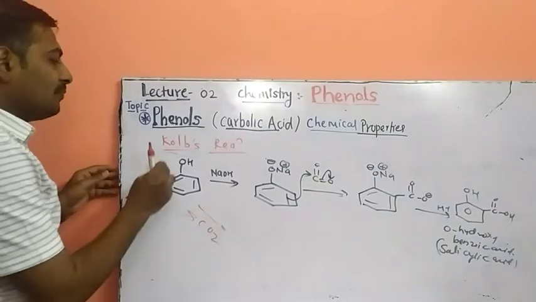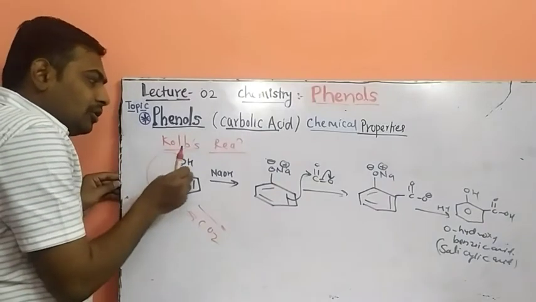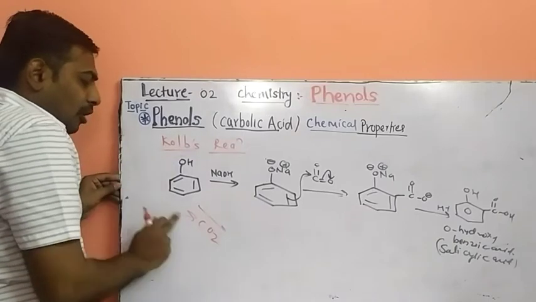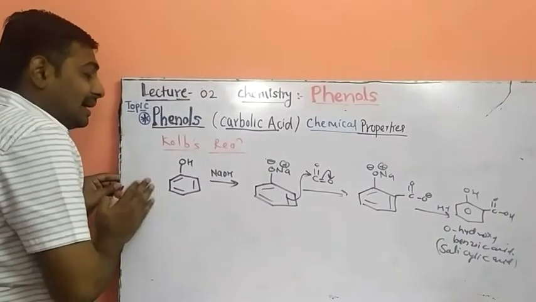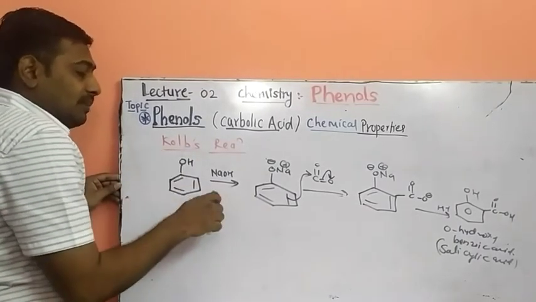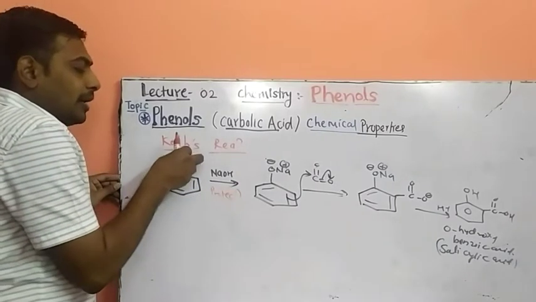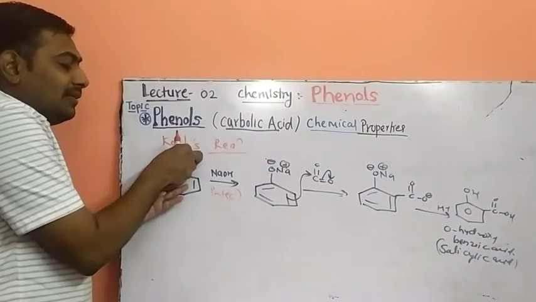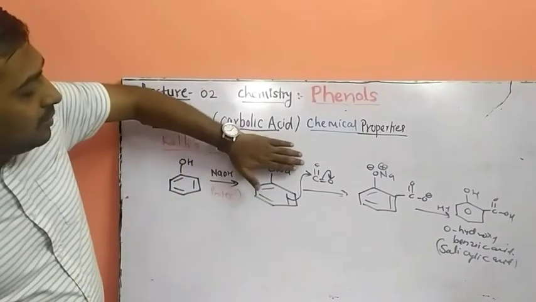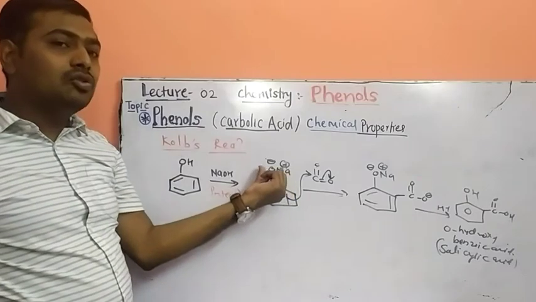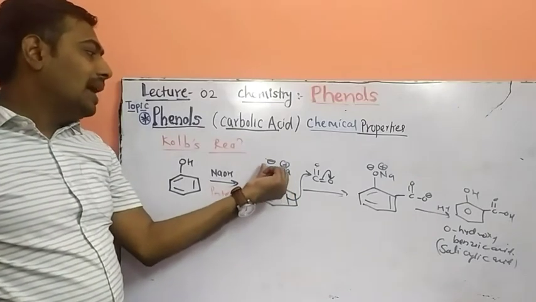So first of all, to decrease the reactivity of this molecule, we are protecting this compound, or we are forming salt at that position. This step is called the protection step. So this molecule will form a salt here, and the reactivity of this molecule at this position decreases.